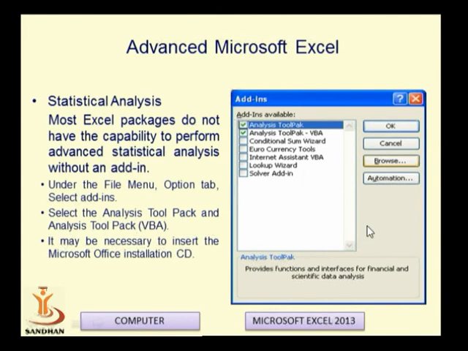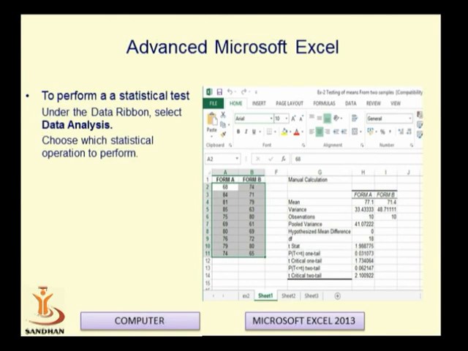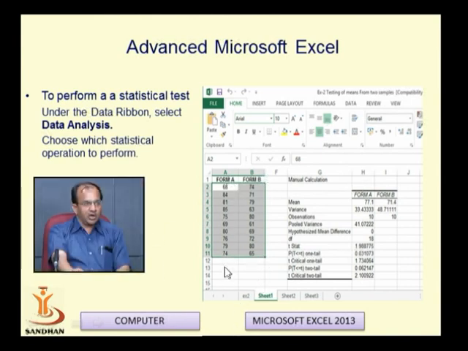Using this statistical ToolPak, we can perform various tests on the data that we have collected. Here I have shown one test. In the Data menu, you can select the Data Analysis option in order to perform the statistical operations. In the Excel sheet, we write the data from form A in column A and form B in column B. Then we select Data.